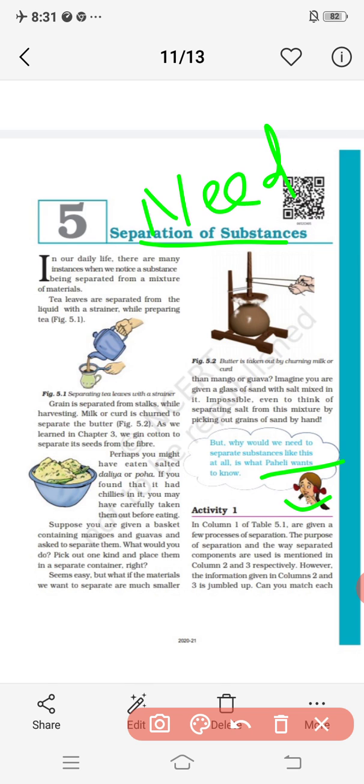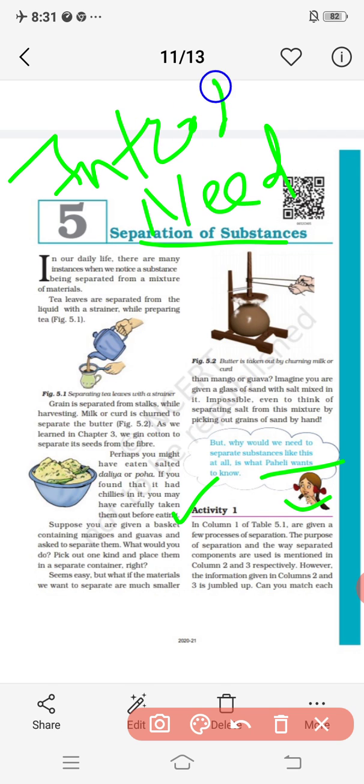So in the next topic we will start from activity number 1. From that activity we will start to see whether there is really a need to learn separation of substances, and how we can separate substances. In today's session we will try to know an introduction to our fifth chapter, that is separation of substances.